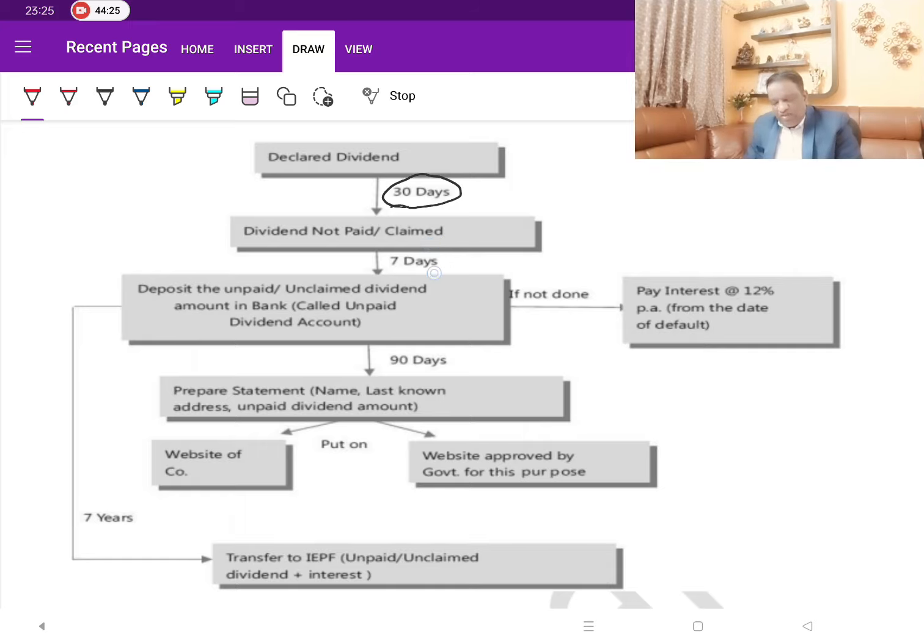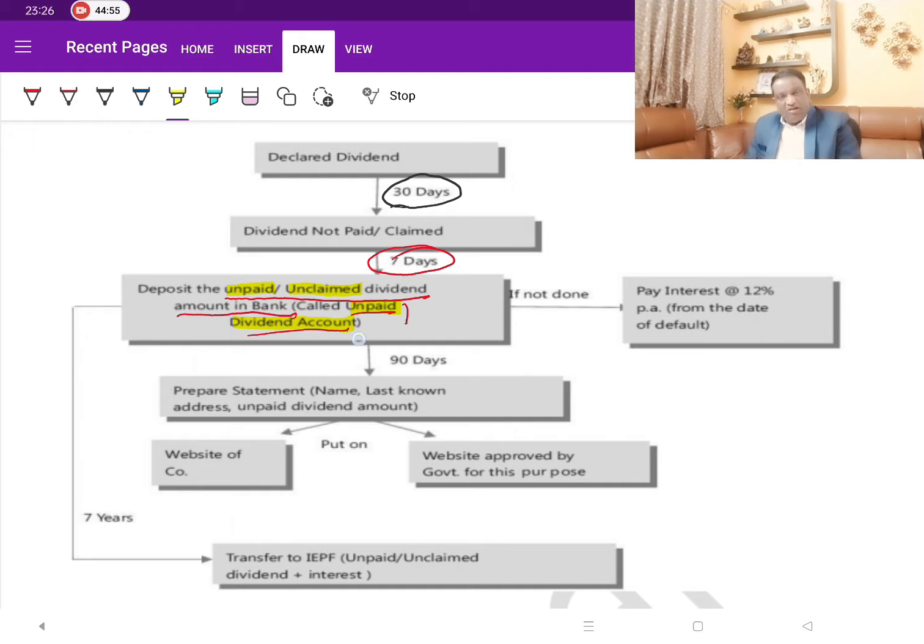Then within 7 days after the expiry of 30 days, they are supposed to transfer to one account called the unpaid or unclaimed dividend account in a bank account. So that amount they have to transfer, unpaid dividend account. This is the account to which they are supposed to transfer. What amount they have to transfer? Any unpaid dividend, any unpaid amount, or any unclaimed amount. Both the amounts they will transfer to this account.